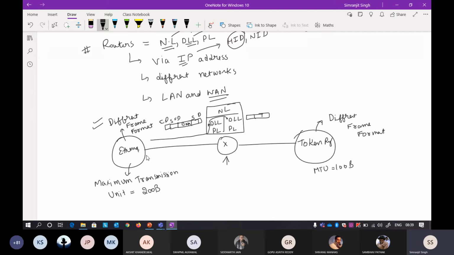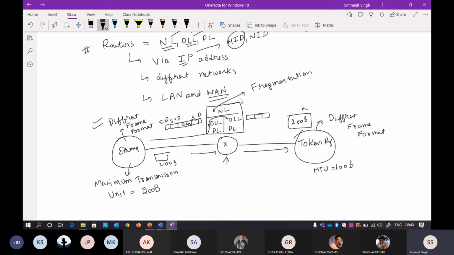When you send a message of 200 bytes to this router, and the router sends it directly towards the token ring without doing anything, the token ring cannot accept this message because it can accept a maximum of only 100 bytes MTU. So what does the router do? Because the router has a network layer, the functionality of the network layer comes into play. The network layer can perform something called fragmentation at the router, not at the source or the destination.